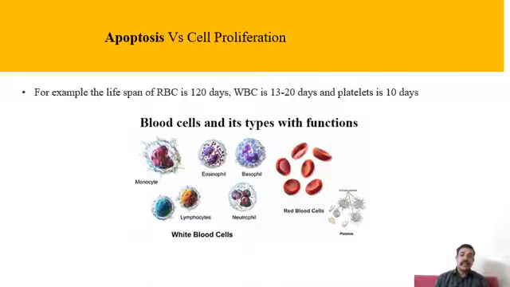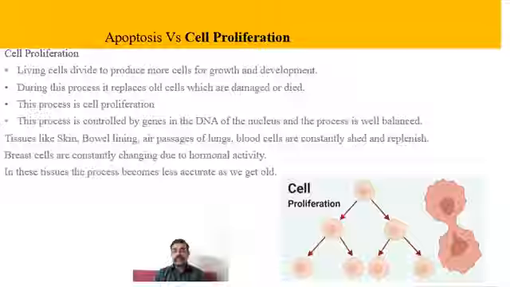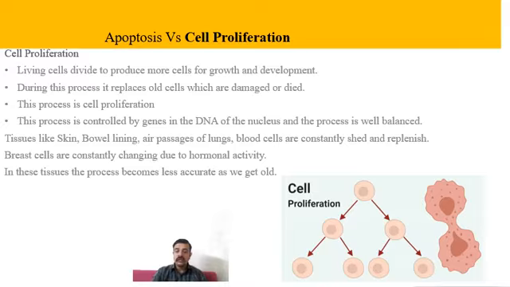Moving on, we will understand the process of cell proliferation. Now, cell proliferation is the cells dividing for growth and development. So one cell divides into two and then into many other cells as well. Now there are many different types of cells which frequently die and new cells are produced.